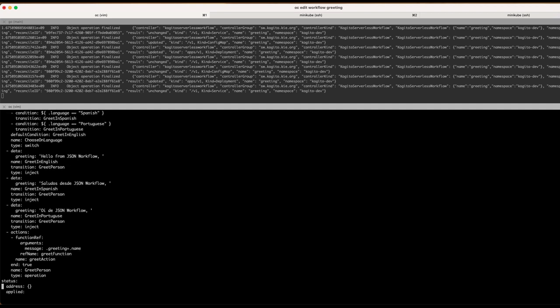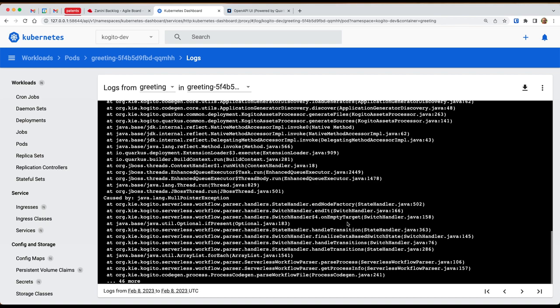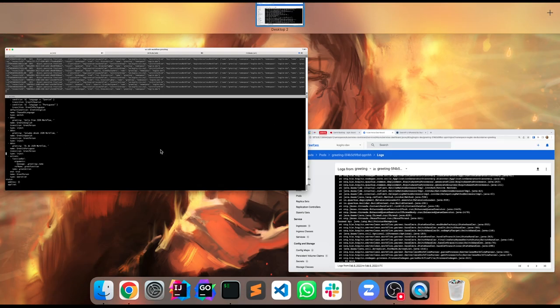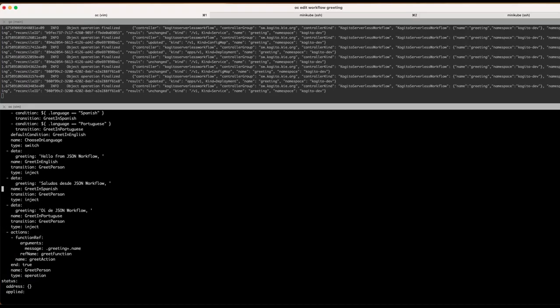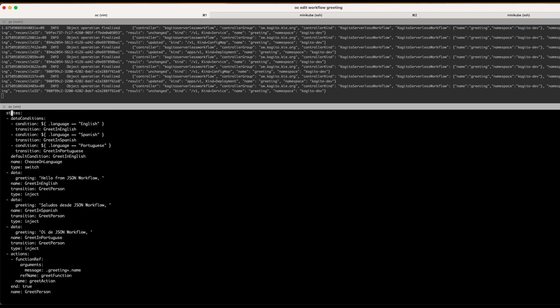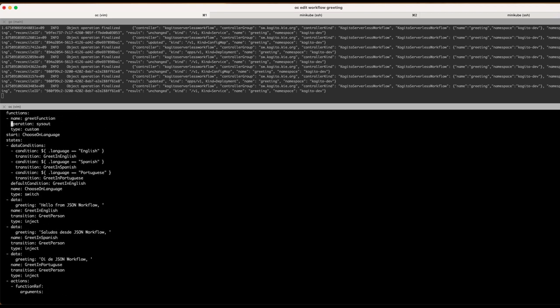Maybe I have to reevaluate this thing. Let's see. It's a null pointer exception, in the switch handler, of course. So I think I did something wrong here. Yeah, that's another thing that we need to fix. Essentially, let's see the state here.